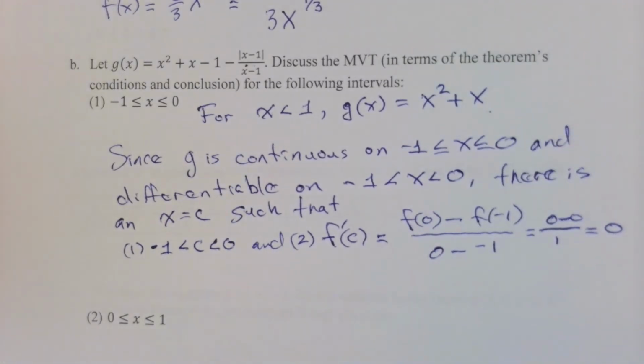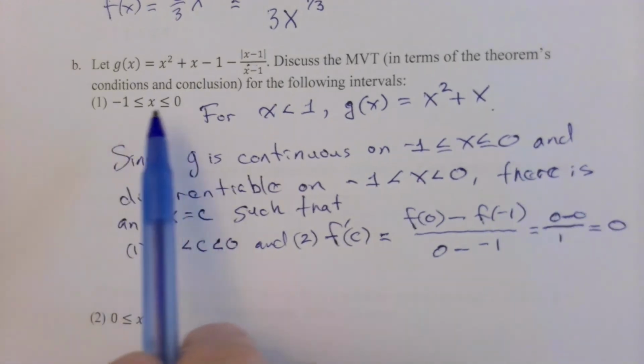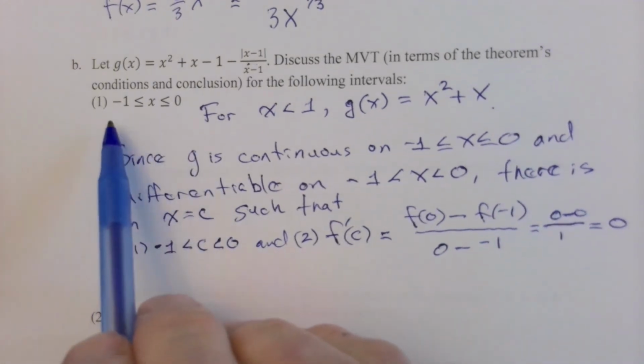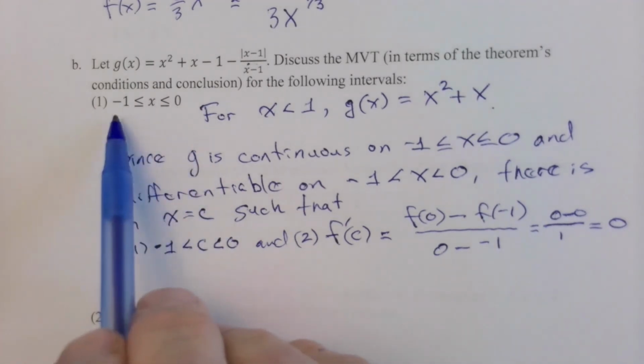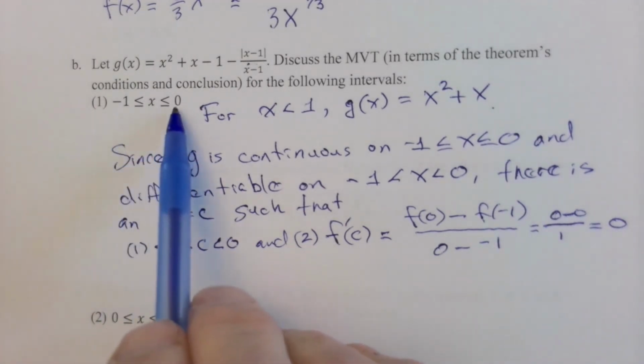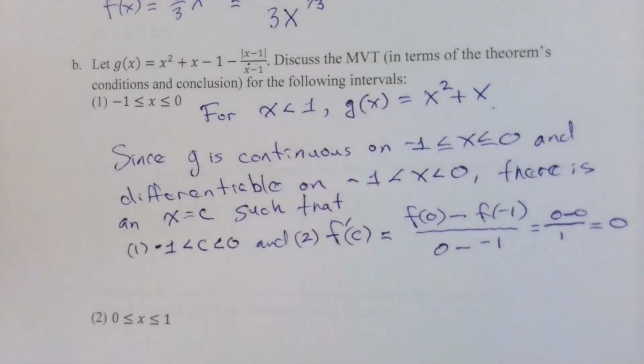And the idea behind Rolle's theorem is, if you're studying an interval and you have a continuous differentiable function, and there are 0 values for y, in other words, at -1 and at 0, the y values are both 0, so this function has roots there, then there will be a point where the derivative equals 0. And that point will be somewhere in the open interval.